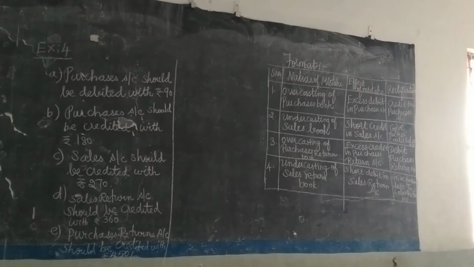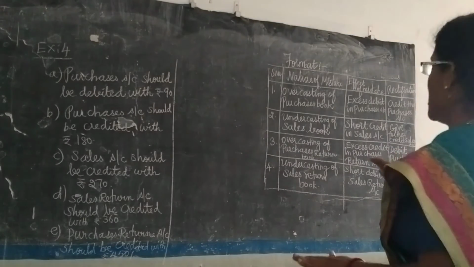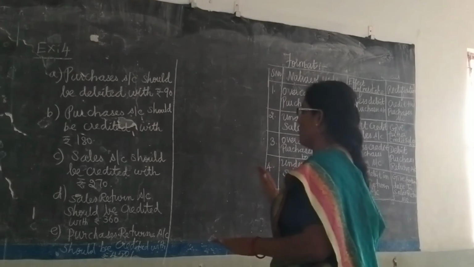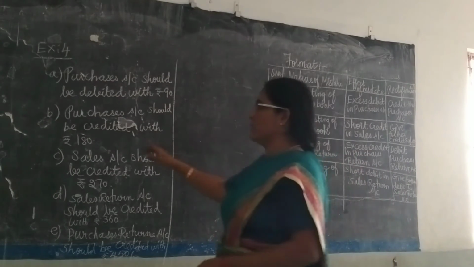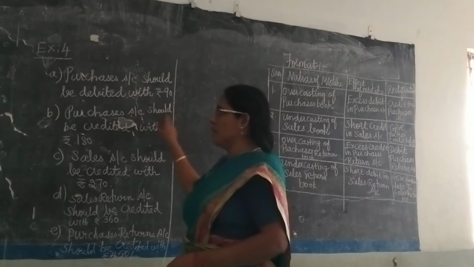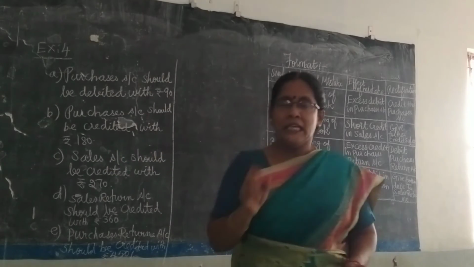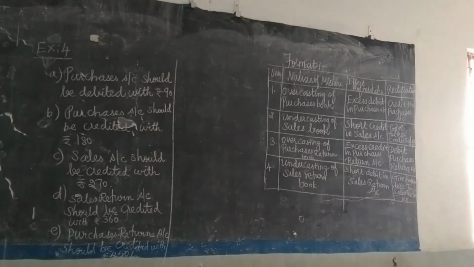Then next one, purchase book was carried forward rupees 180 more. So purchase book was over cost. Excess debit. So what we have to do? Credit the respective account. Purchases account should be credited with rupees 180. Simple sum, very easy.